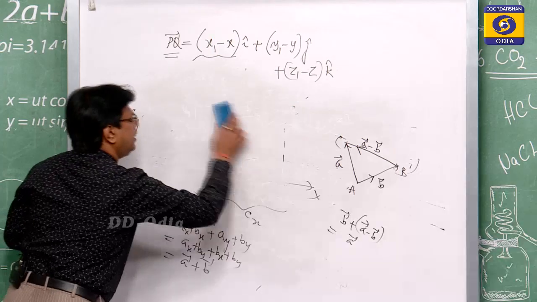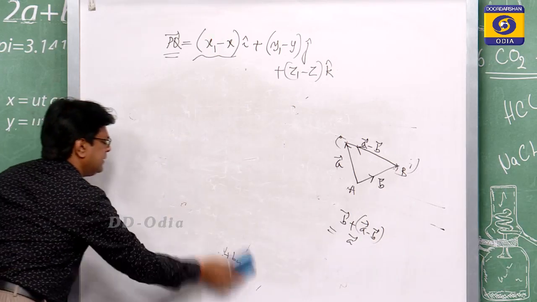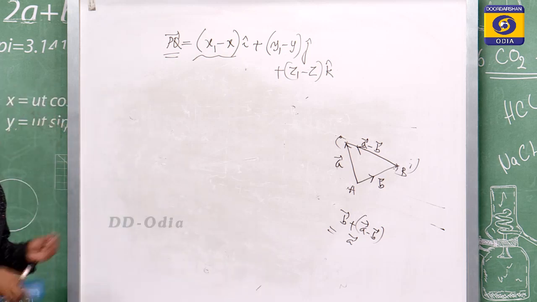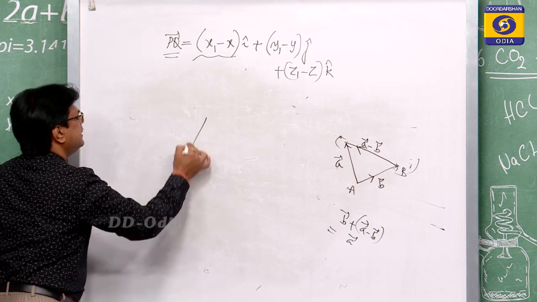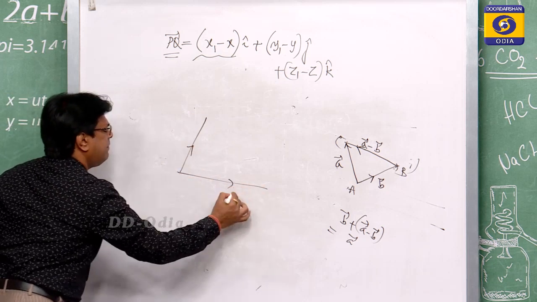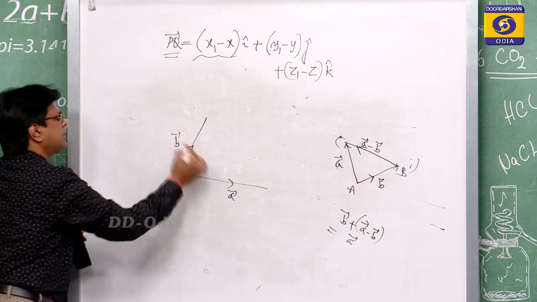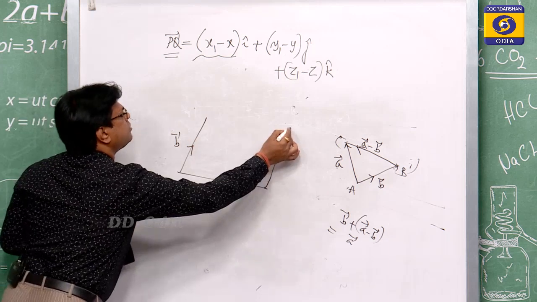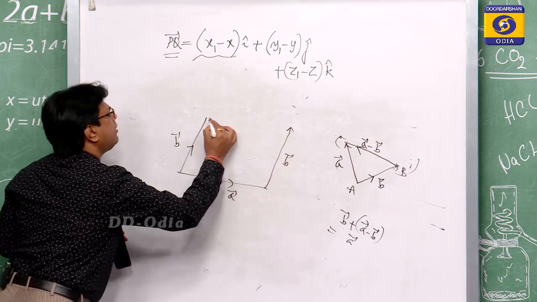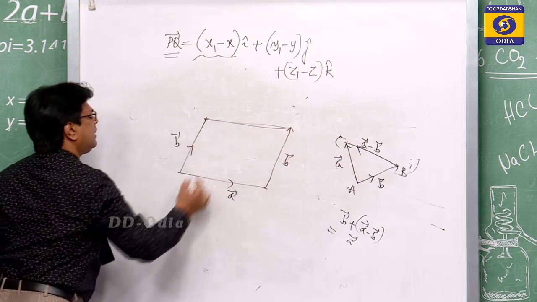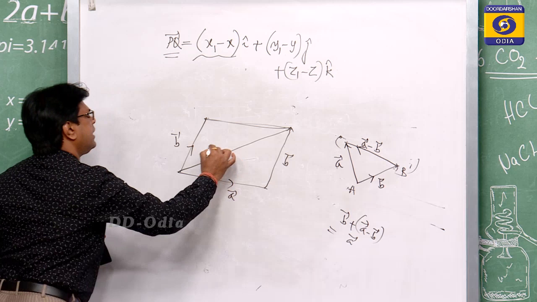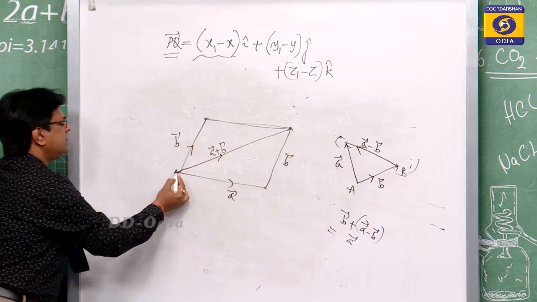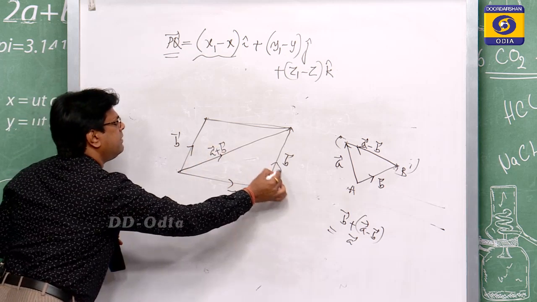We already know this from physics. Suppose this is your A vector, this is your B vector. We can draw it in this way, forming a parallelogram. This is your resultant vector, A plus B.